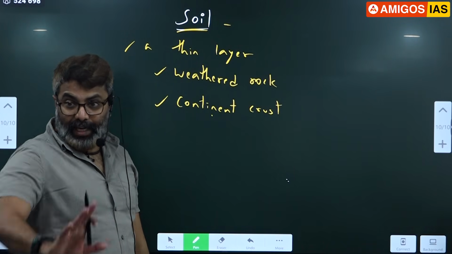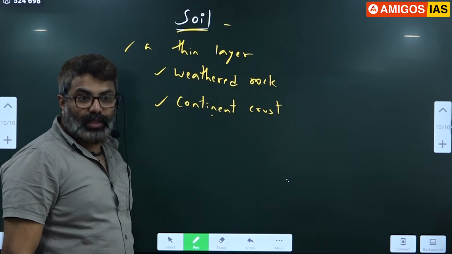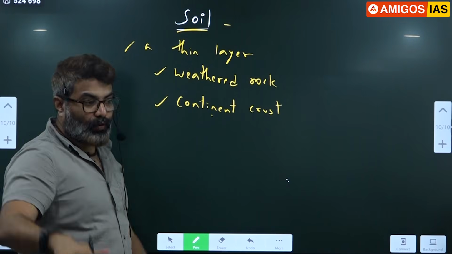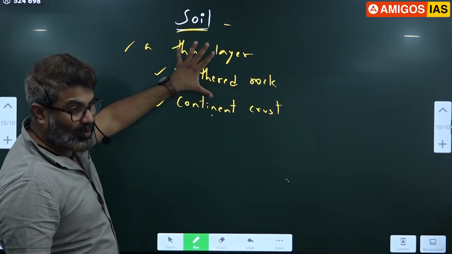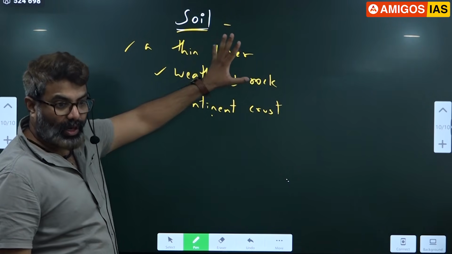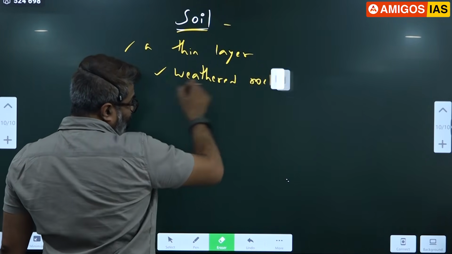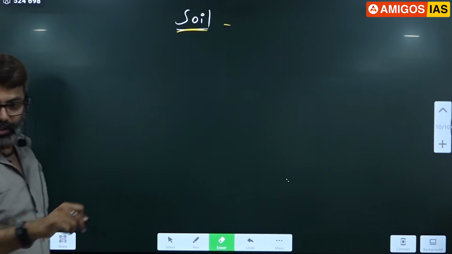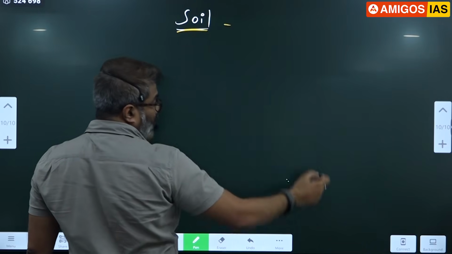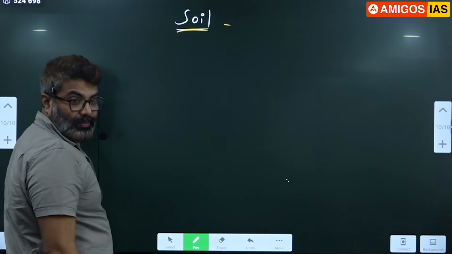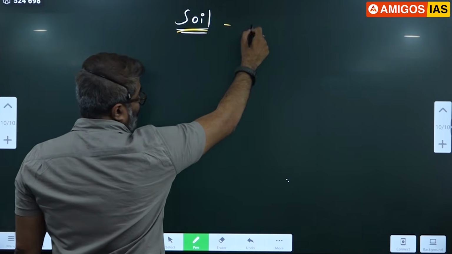If you notice the definitions I give you, it is very simple and straightforward, based on observation. It is not from any book. If you type soil, the internet will show you some other definition. But our definitions are realistic and what we observe outside. So what is soil? All of you noticed, because in front of you only I created this definition. I wrote 3 points and I added them. So like this you remember, you don't have to mug up. Otherwise you have to remember everything. So always remember how to create a definition. So the first definition all of you know now.